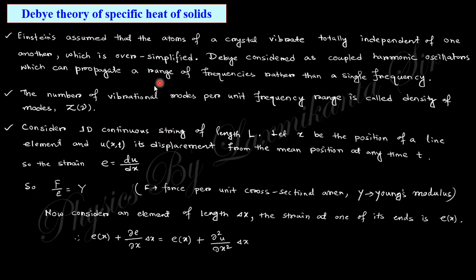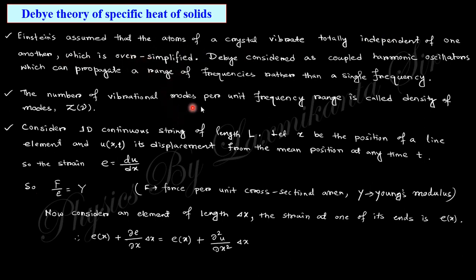Then comes the Debye theory. Einstein took all these atoms to be independent of one another. This is actually oversimplified, because in a solid structure the atoms are interlinked, there is an interaction, so they are not independent. This is very oversimplified.